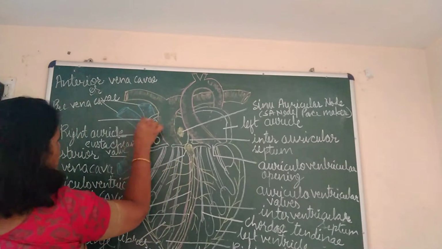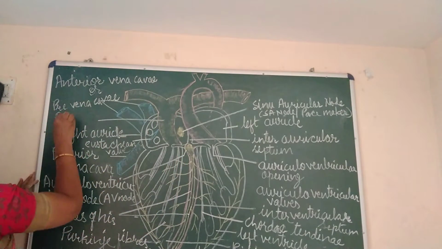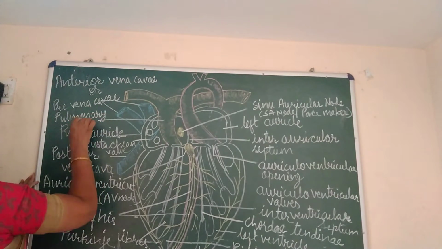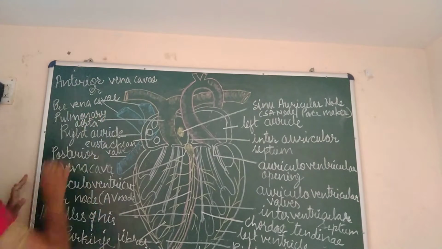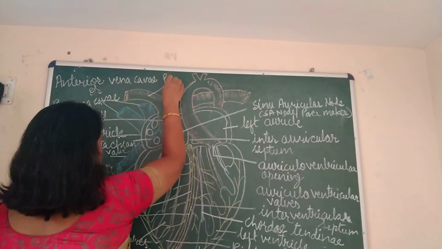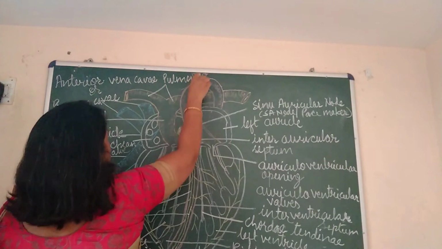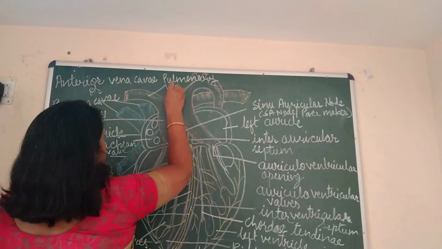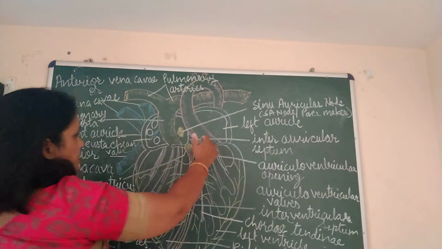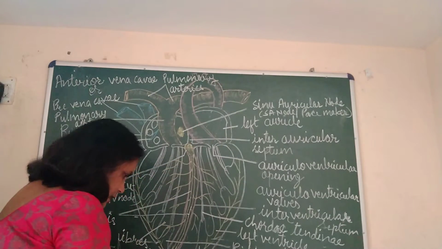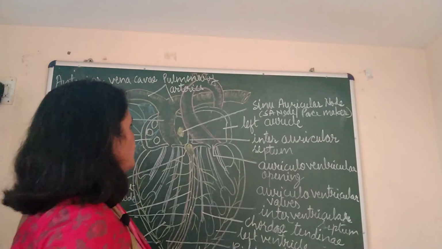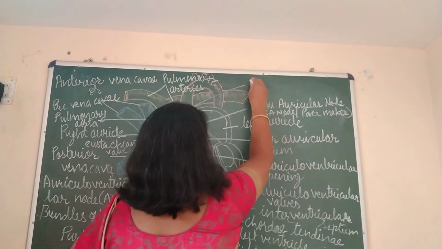This aorta is called pulmonary aorta. And then these are the pulmonary arteries. The aorta divides into arteries, the pulmonary arteries. And here is another aorta which can be called carotidosystemic aorta, but because it is taking the shape of an arch, it is called carotidosystemic arch.